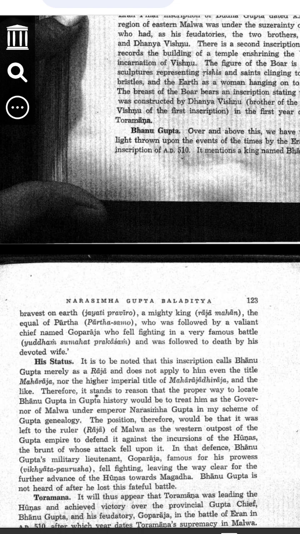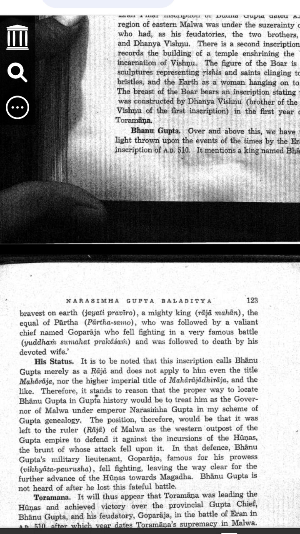Step 4, Banu Gupta's title and status. The inscription calls him only Raja, king, not Maharaja, great king, or Maharajadhiraja, emperor of great kings. This means he was not the supreme emperor of the Gupta Empire. Instead, he was probably a governor of Malwa under Emperor Narasimhagupta.